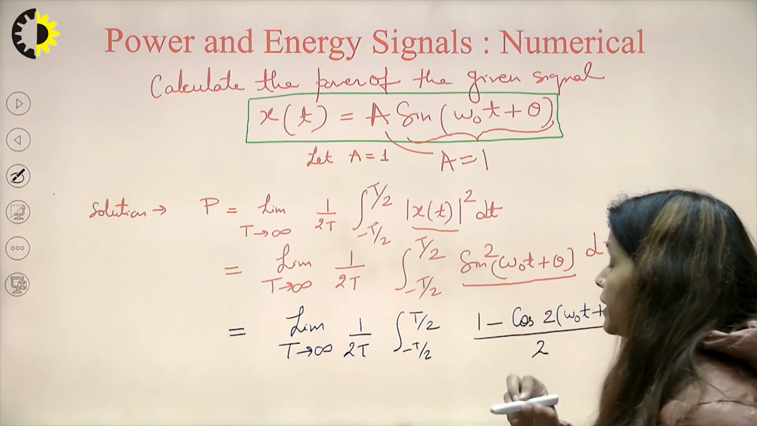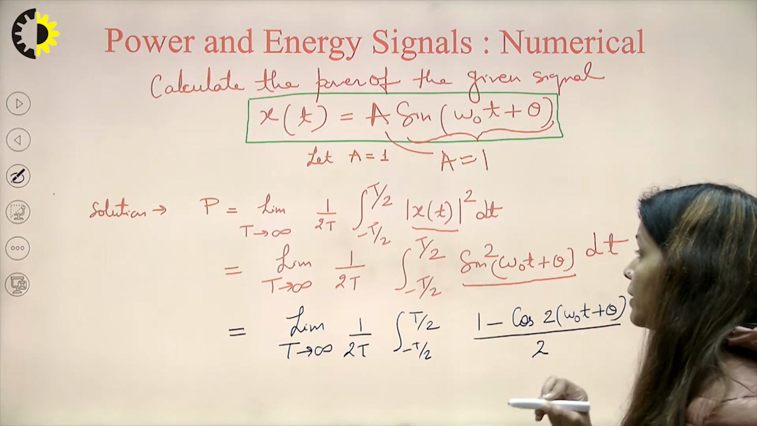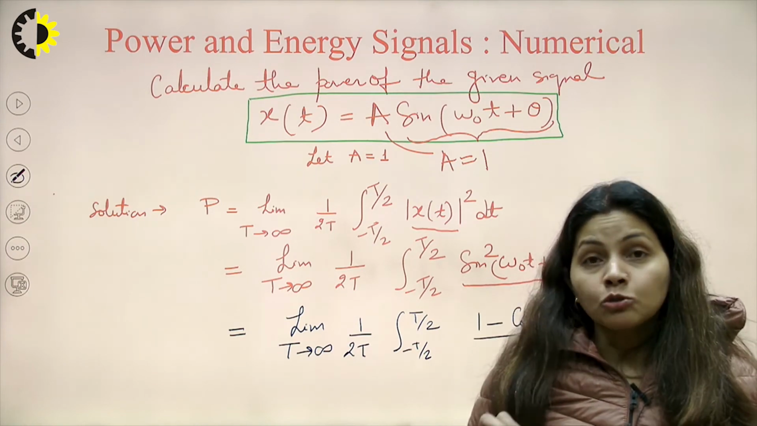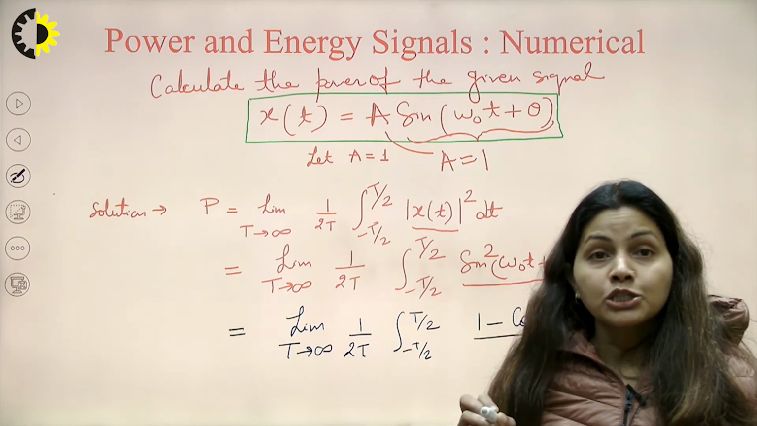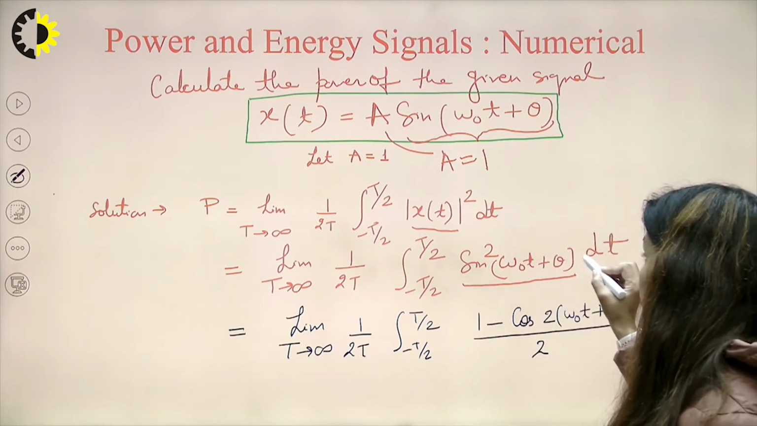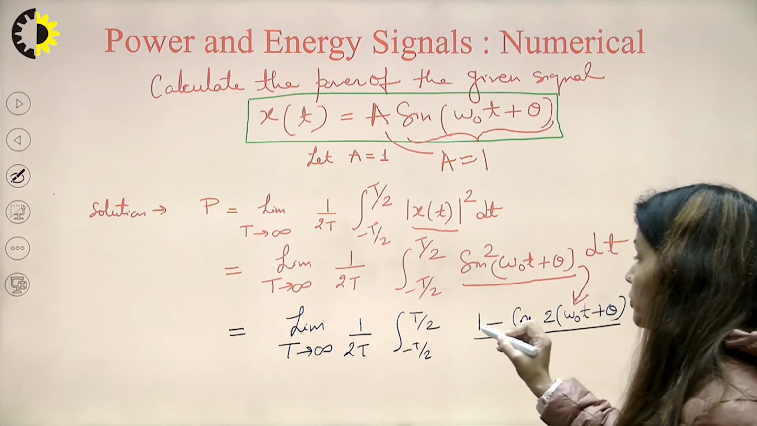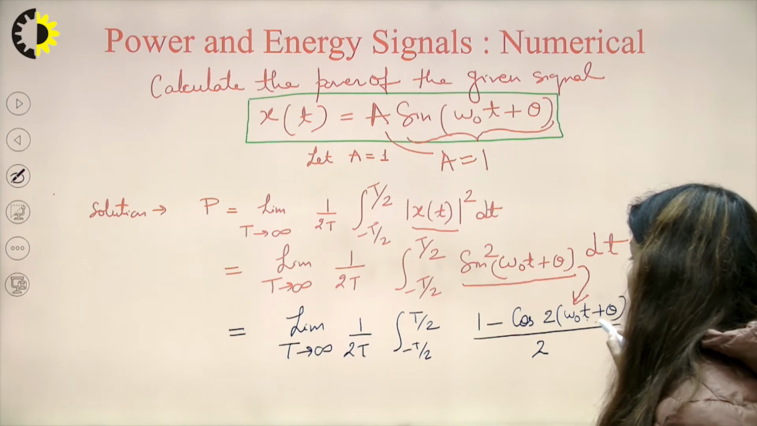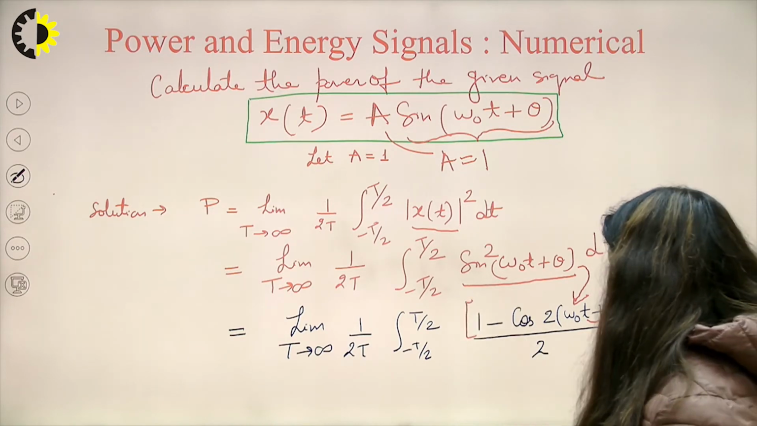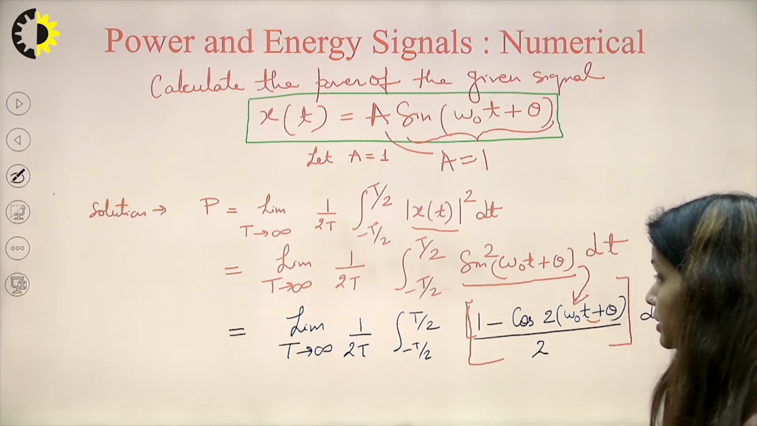So, for integrating sin square omega naught t plus theta, what will I apply? I will apply the formula for cos 2 theta. Cos 2 theta is 1 minus 2 sin square theta. So, I will apply that formula and from there I will get sin square omega naught t plus theta to be equal to 1 minus cos 2 omega naught t plus theta upon 2. So, this I can write in place of sin square omega naught t plus theta.